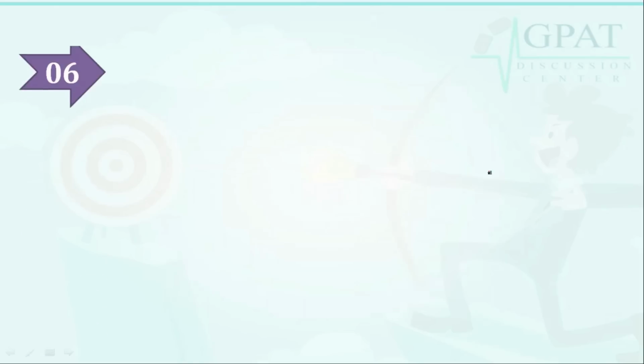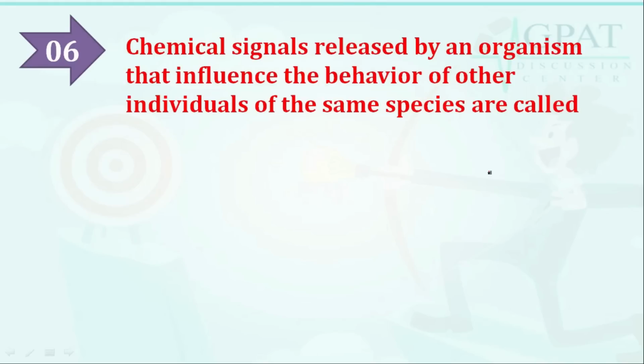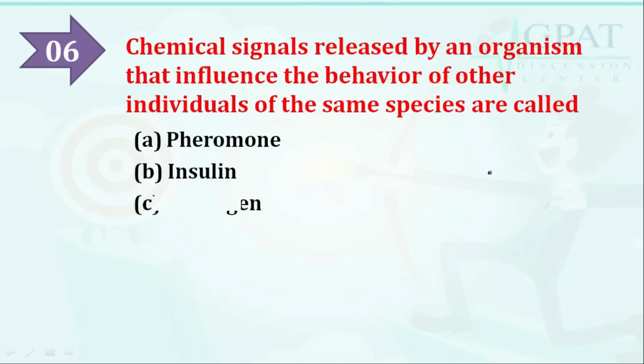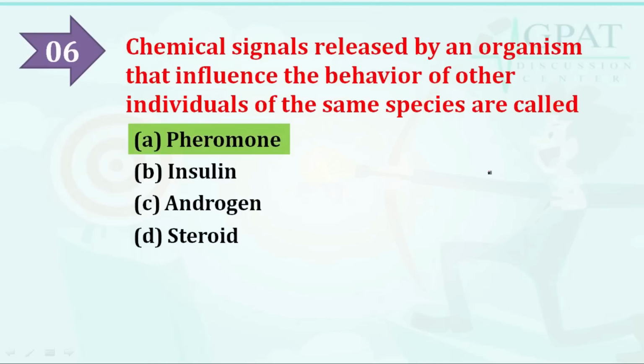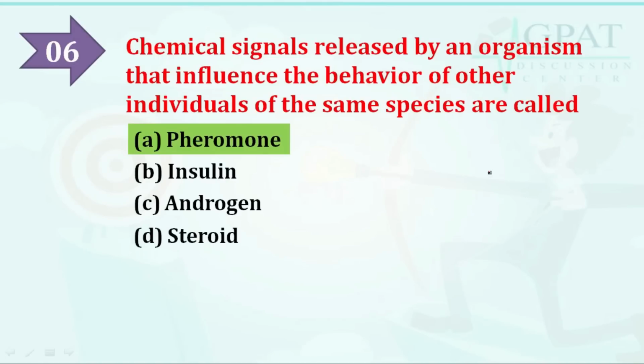Moving on to the next question: chemical signals released by an organism that influence the behavior of other individuals of the same species are called, and the options are: option A is pheromone, option B is insulin, option C is androgen, option D is steroid. So chemical signals released by an organism that influence the behavior of other individuals of the same species are called pheromones. So the correct answer is pheromone.